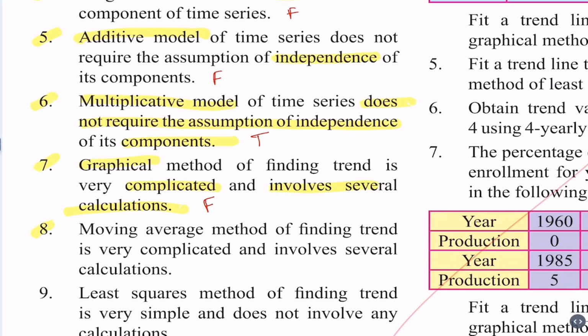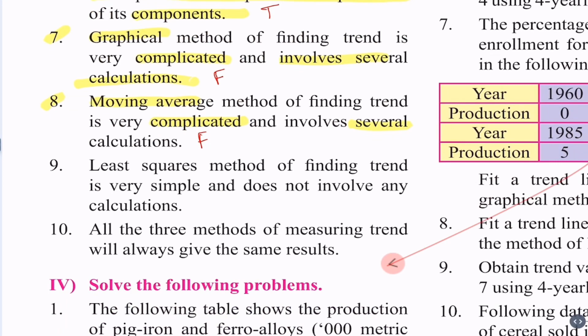Question 8. Moving average method of finding trend is very complicated and involves several calculations. Moving average does involve calculations but not several, and it is not at all complicated. Simple. So the statement is false. Question 9.